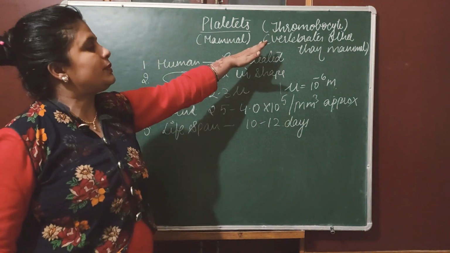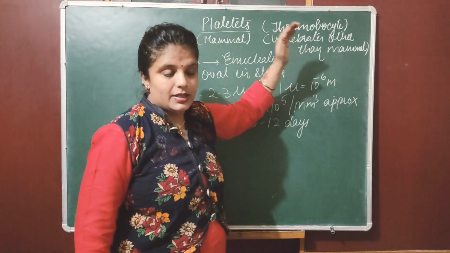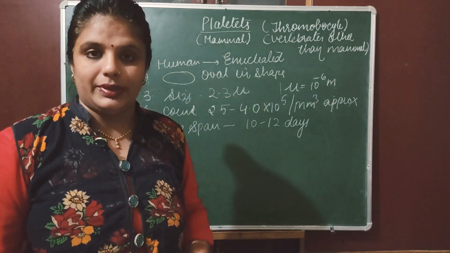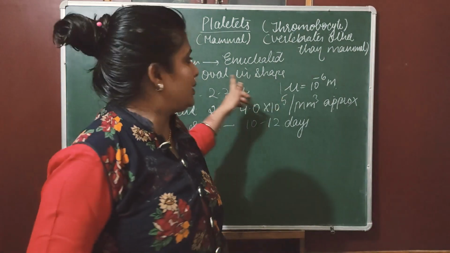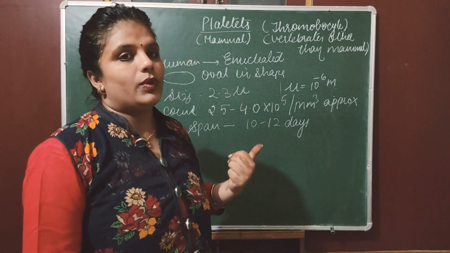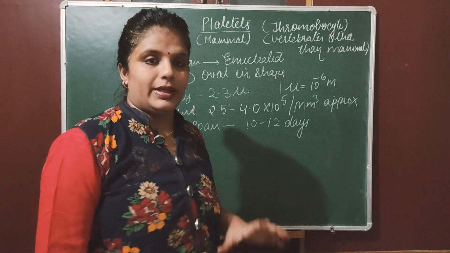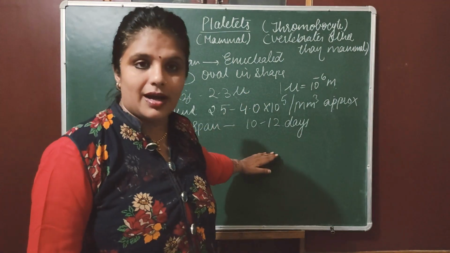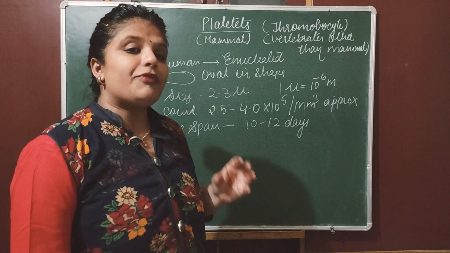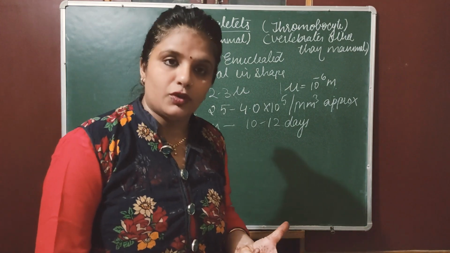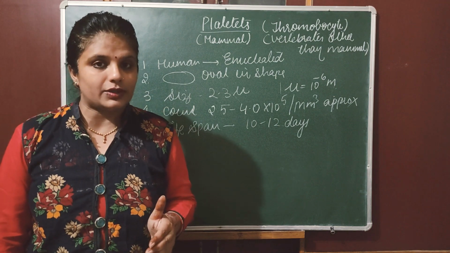Now, what is the difference between thrombocyte and platelets? Thrombocyte is nucleated. In the case of human beings and mammals, there are two blood cells which are enucleated: one is RBC and one is platelets. Only WBC is the blood cell which is nucleated, and the rest are enucleated. Now, the important function of platelets is blood clotting. Yes, like WBC, they can also do phagocytosis.